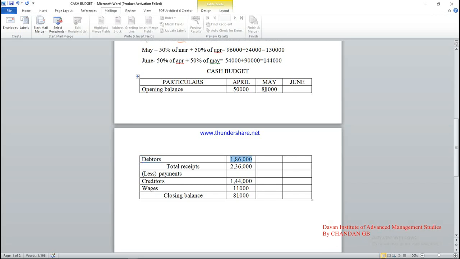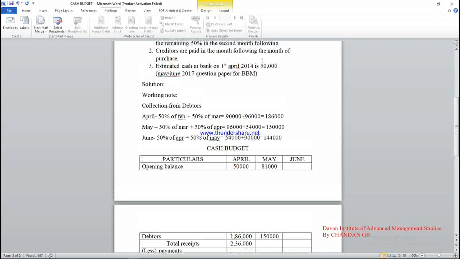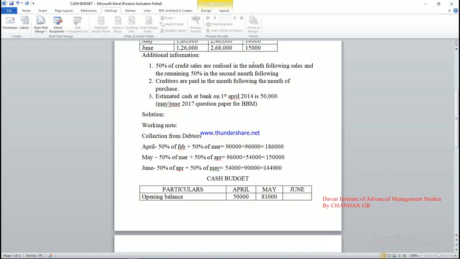Okay. Next, the debtors that we have already calculated here. The May month debtors is 1,50,000. As I already told in the adjustments, 50% of the credit sales are collected in the following month and 50% in the second month following.